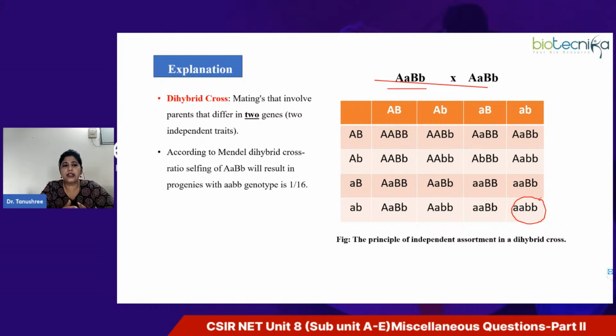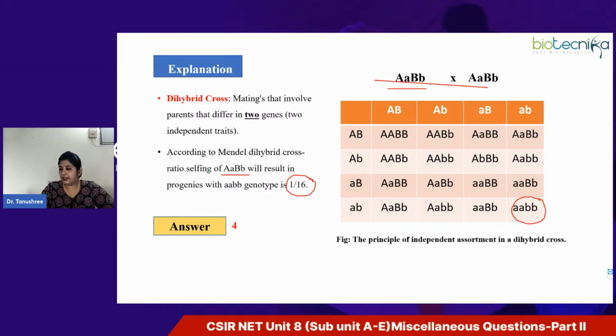In a dihybrid cross, we consider parents that differ in two genes; here also we have alleles of two genes, A and B. Selfing the double heterozygous results in 1 by 16 because it's a case of independent assortment. So the correct option is option 4.